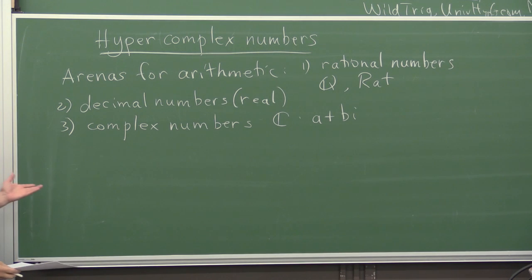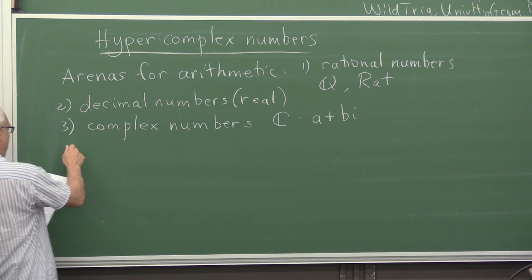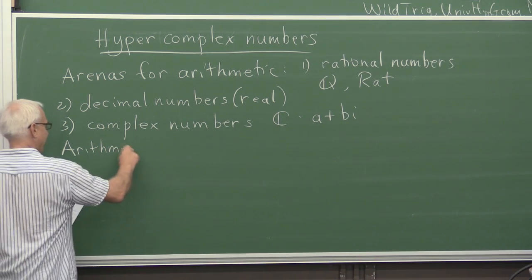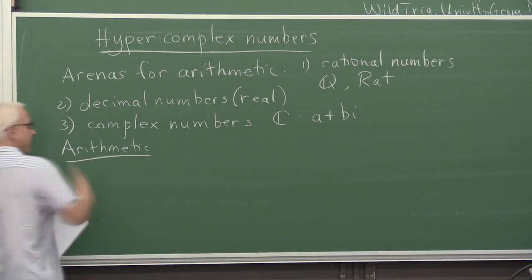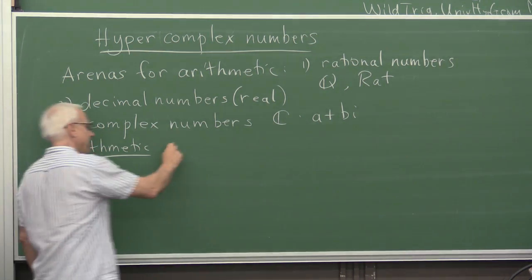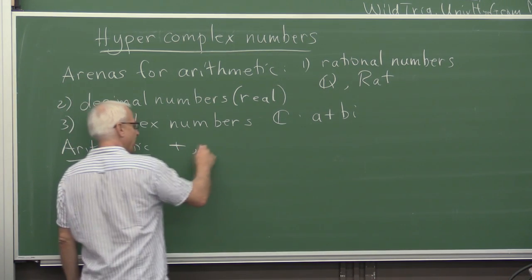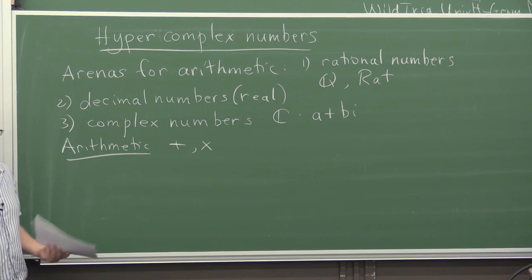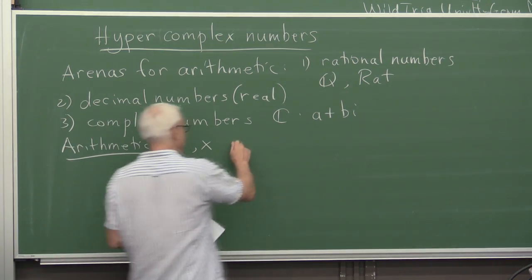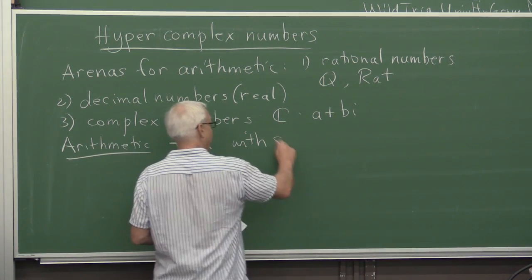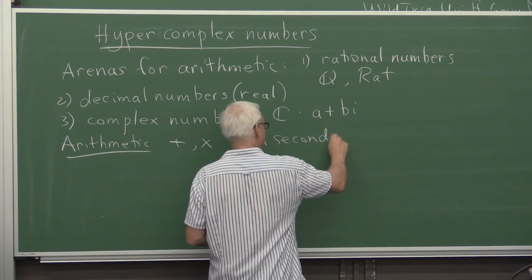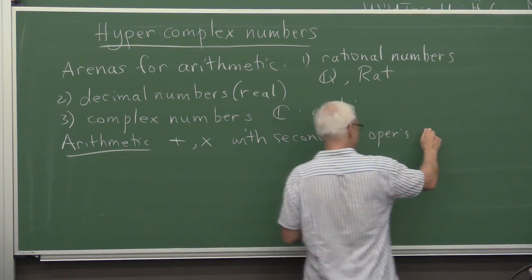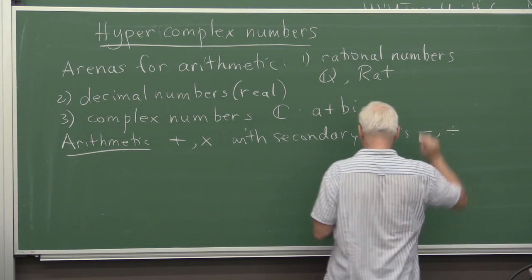And the main aspects of this arithmetic is that we have these operations. The arithmetic really starts with addition and then multiplication. These are the primary arithmetical operations. And the secondary ones of subtraction and division.